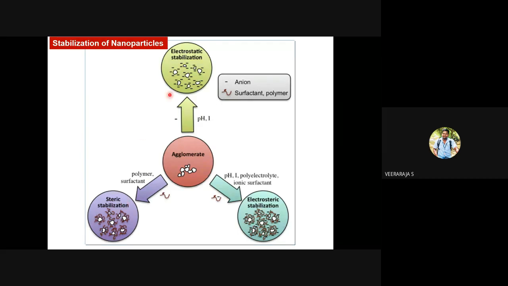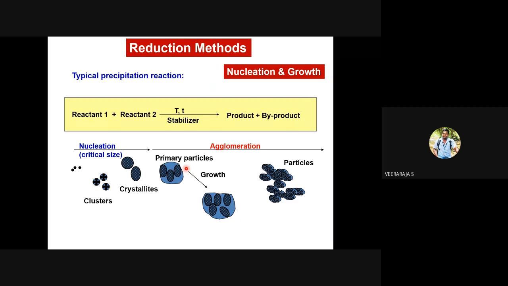So there are three ways of stabilizing. But whether you adopt steric, electrostatic or electrosteric stabilization, you need to stabilize. If you don't stabilize, the nanoparticle will move back to bulk sizes. Then you will see the properties of the bulk. You will not be able to see the nanoscale properties.